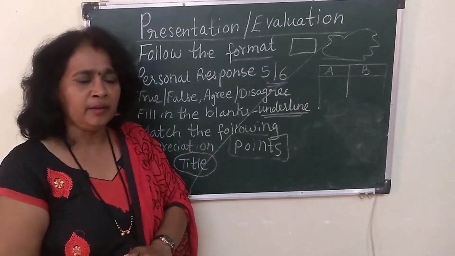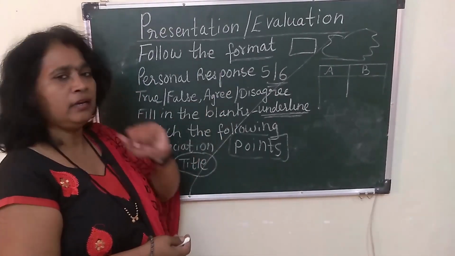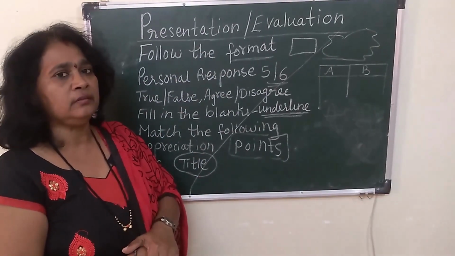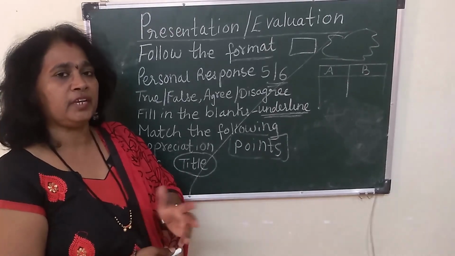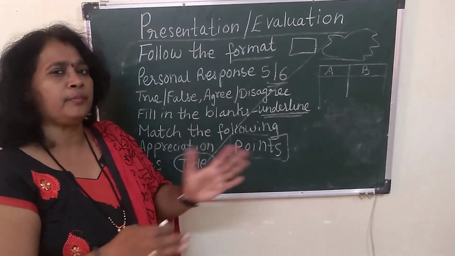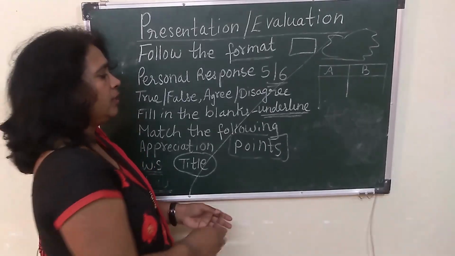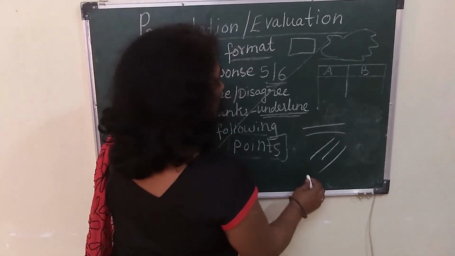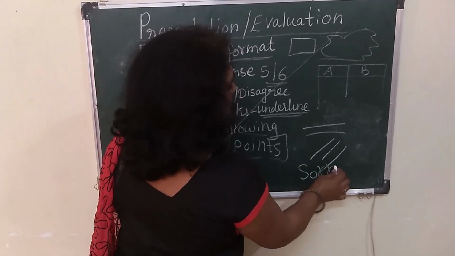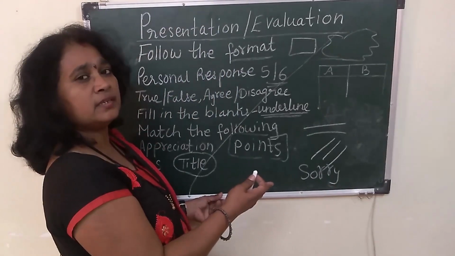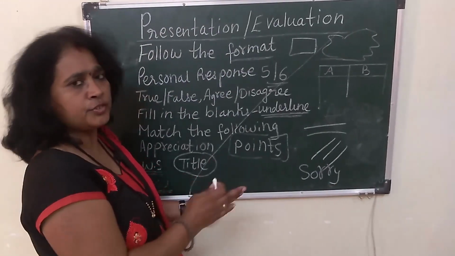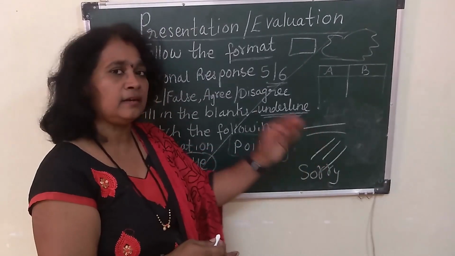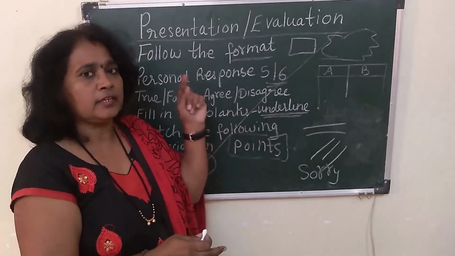Now, before I wind up, let me tell you children, again one more time, presentation. See, some children, they write the answer, they get confused, they start scribbling the answer. They put like this, they will scribble this way, they will scribble this way. Or they write sorry, by mistake. You're not supposed to write all these things in your paper. So please avoid all such things which send a negative feeling in the examiner's mind.